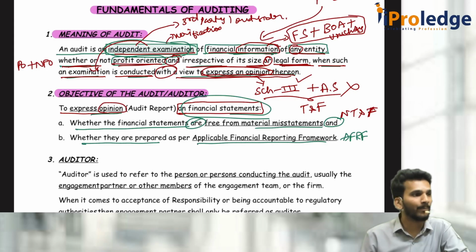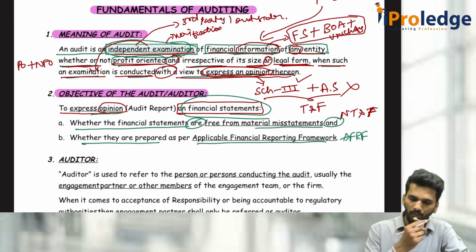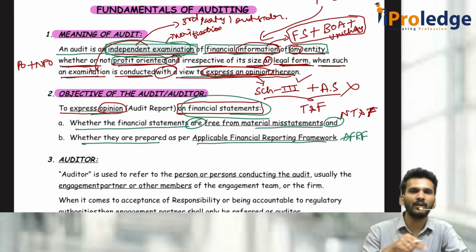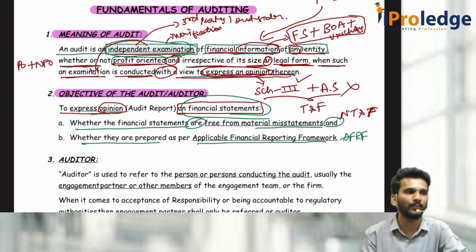145 of the Companies Act 2013 mandates that every auditor has to compulsorily sign the audit report. For the purpose of signing the audit report, first of all you should express an opinion. That is what we call the audit report. So, as per that, whenever you are doing the audit of a company, that is applicable. If it is a partnership or LLP, that section is not applicable because the Companies Act is applicable only for companies.